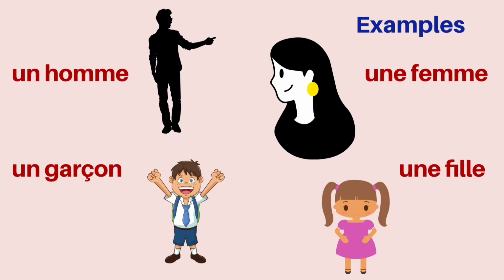So if the noun is a person, then it is very easy to identify. Say for example, un homme, which is a man. So man will obviously be masculine. Un garçon, which is a boy, will always be masculine. So we use the indefinite article un. For feminine nouns, we have une femme, which is a woman, une fille, which is a girl.